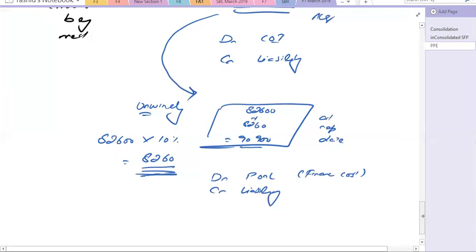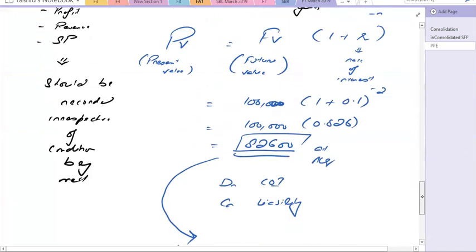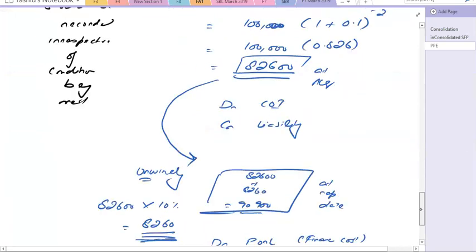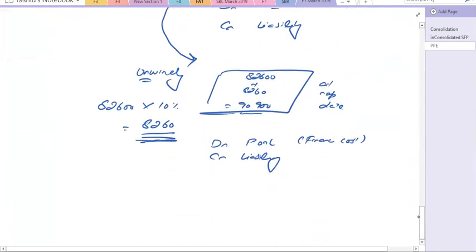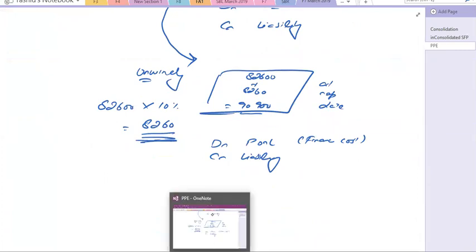So what we do is we bring the contingent or deferred consideration to the present value, and then we unwind it so that it may reach the original amount of 1 lakh. This concept is known as unwinding, and these are the deferred or the contingent consideration.